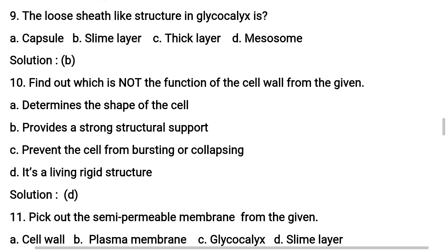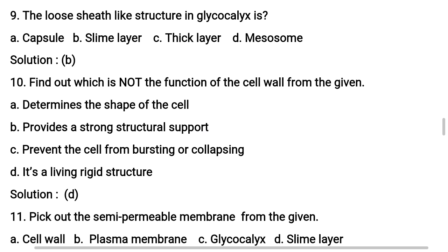Next, ninth question. The loose sheath-like structure in glycocalyx is called option A, capsule, option B, slime layer, option C, thick layer, and option D, mesosome. So the loose sheath-like structure in glycocalyx, which is the outermost layer in the bacteria, is called as slime layer.